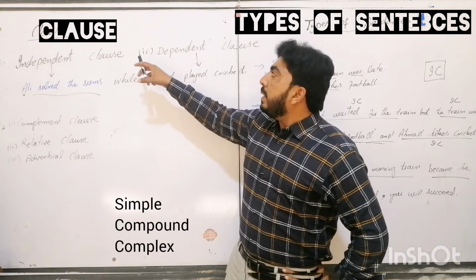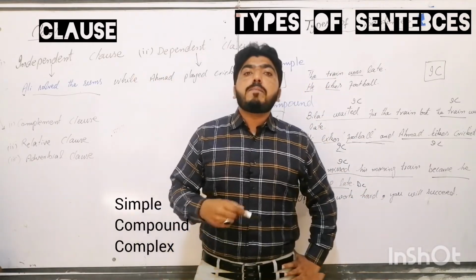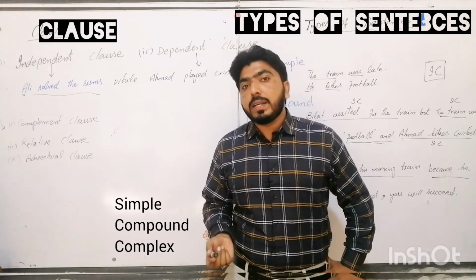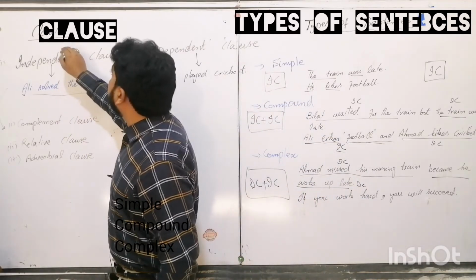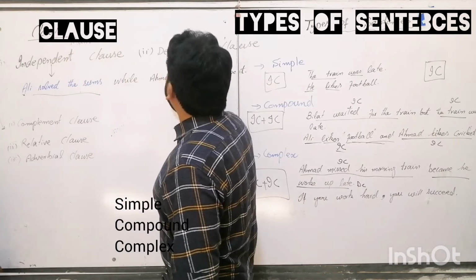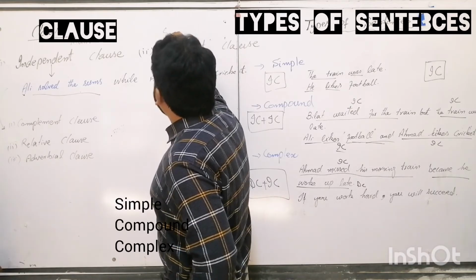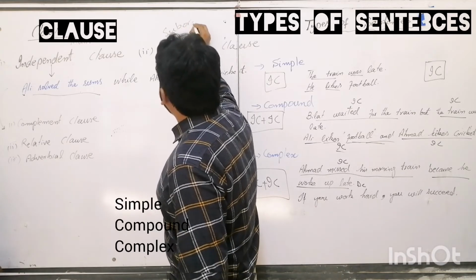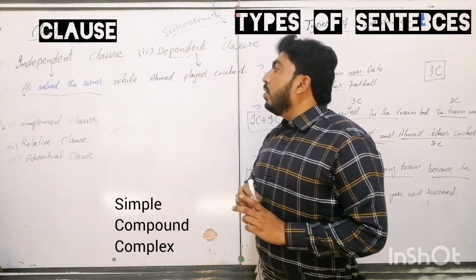So these dependent clauses are also called subordinate clauses. Independent clauses are called main clauses, like this one, independent, main, and dependent is called subordinate.